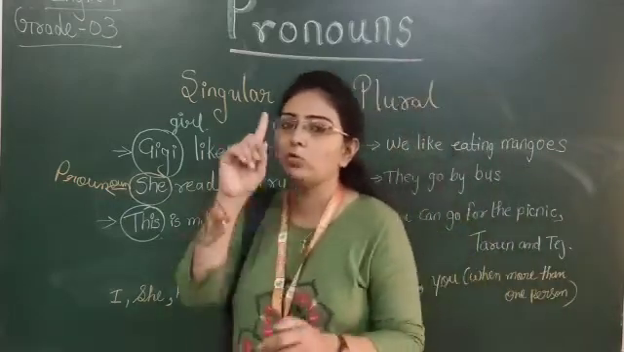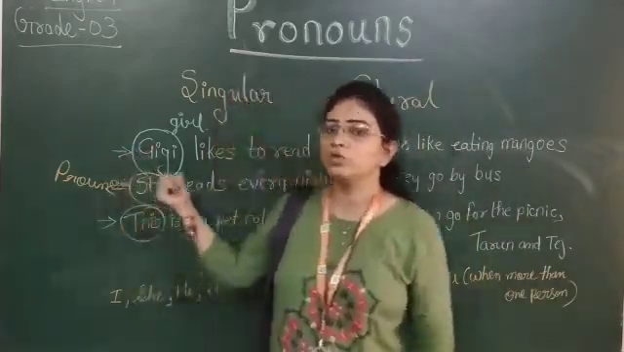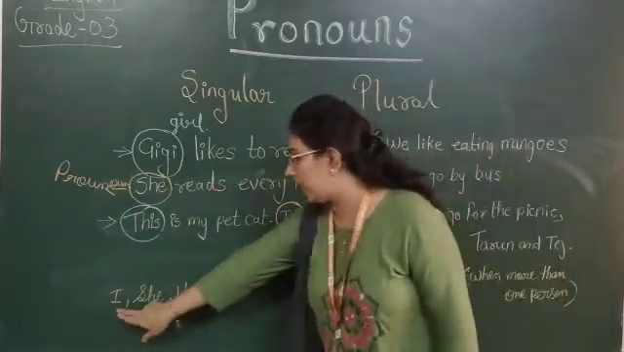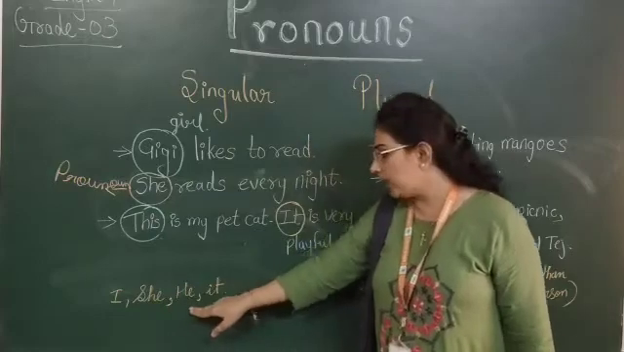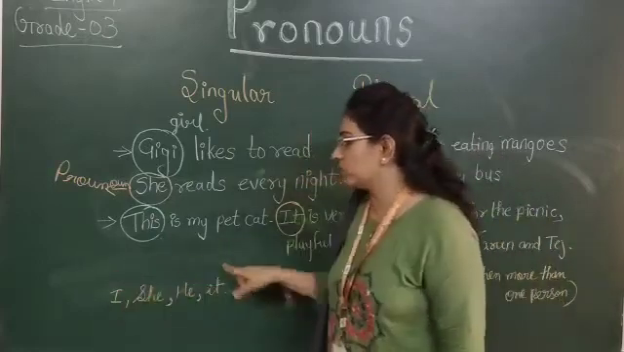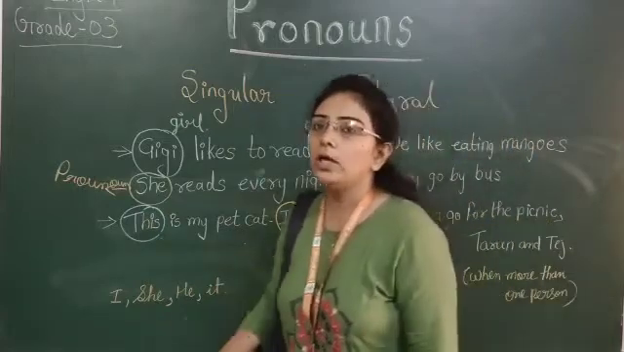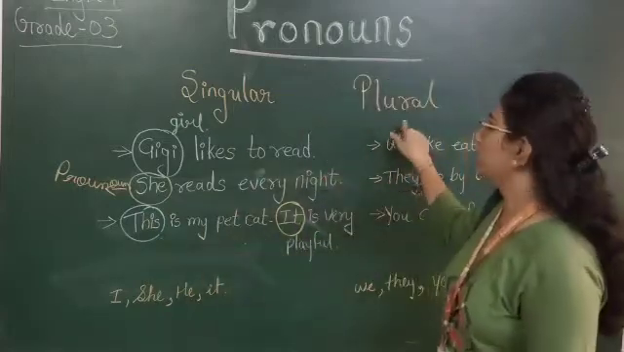When we are talking about one person, we use a singular pronoun. Singular pronoun words can be I, she, he, it. These words are used instead of a noun, they are the singular pronouns. Now let's come to the plural pronoun.